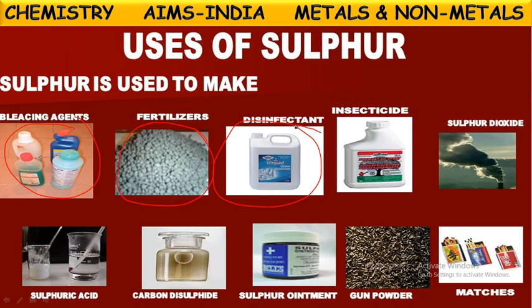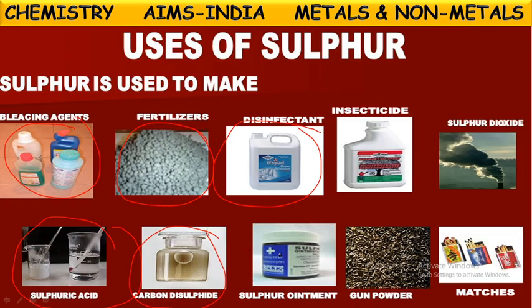In the production of some gases like sulfur dioxide and sulfur trioxide also sulfur is used. And one more important use of sulfur is in the preparation of sulfuric acid. Sulfuric acid is one of the important laboratory chemicals. In the preparation of sulfuric acid, sulfur is used. And carbon disulfide, hydrogen sulfide. In this way, some chemicals are also prepared from sulfur.